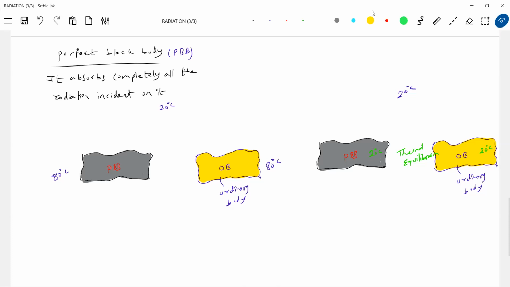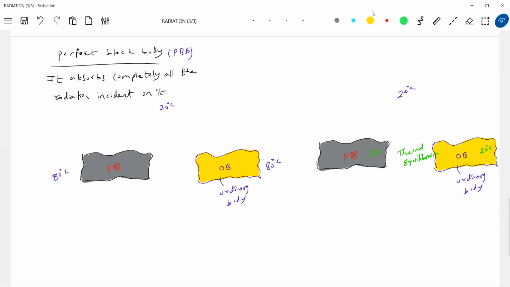So what is a perfect black body? It absorbs completely all the radiation incident on it. And what about the ordinary body? Not all; a part it will reflect, a part it will absorb. So any difference in this particular thing? The emission spectrum, how will it be? Both will in fact cool down.